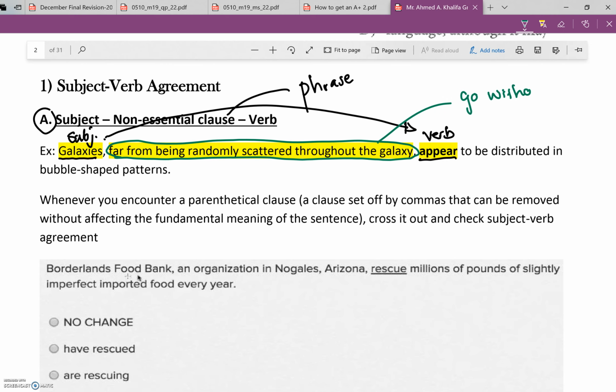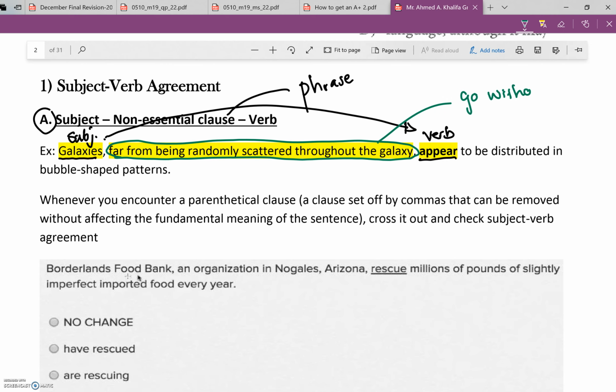Let's go through this sentence. Borderlands Food Bank, that's the main subject. So let us write here, it's S. An organization in Nogales, Arizona, that part is non-essential. How do I know?